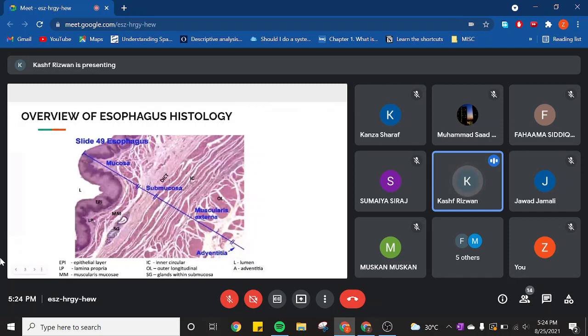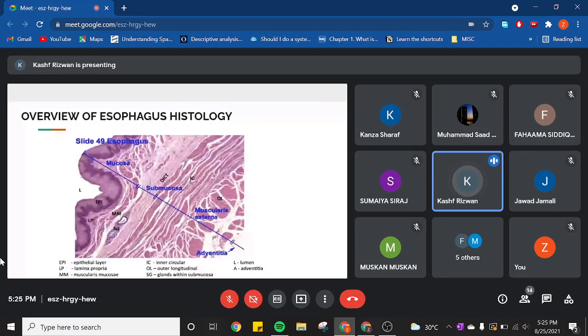Then you have the muscularis externa. This has two layers. There is an inner circular layer and there is an outer longitudinal layer. And between these two layers, you have the myenteric plexus or the Auerbach plexus, which is also of significance in the future slides. We'll discuss that.